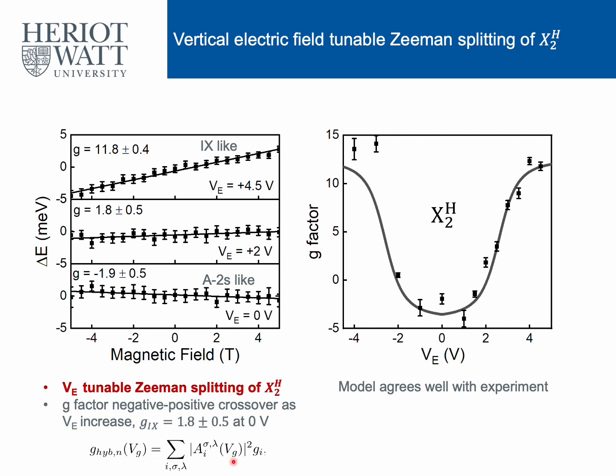So as we tune the voltage for the electric field, we can tune the effective g factor either close to the intrinsic intralayer A2S state, or close to the intrinsic interlayer exciton state, or something in between. And so we can tune the effective g factor continuously from around -4 to +10 through 0. And again, we use a phenomenological model to capture our experiment, and they reach good agreement.